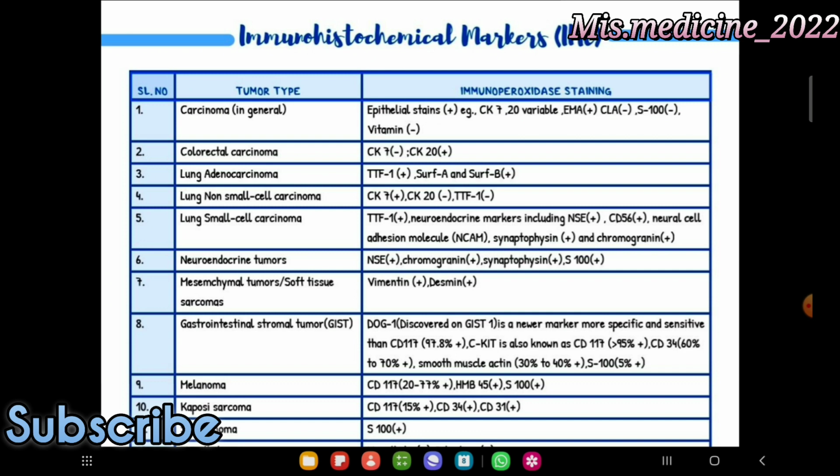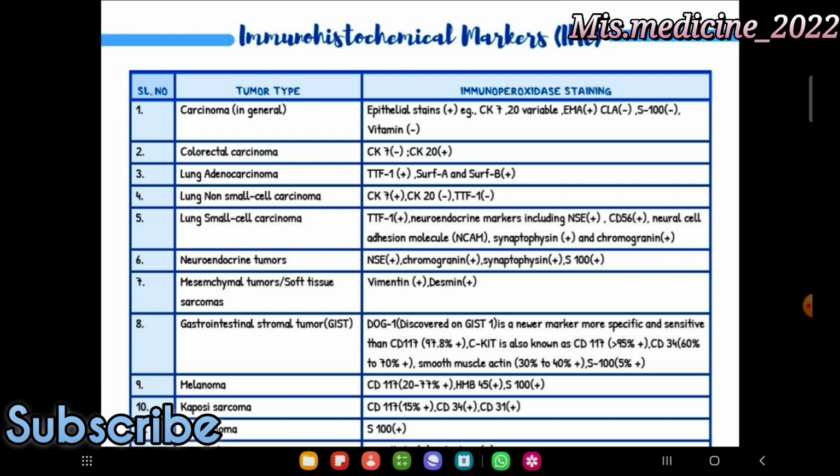Tumor type and the immunoperoxidase staining. Carcinoma in general, epithelial stain, for example CK7, CK20 variable, EMA, CEA, S100 and vimentin. Colorectal carcinoma, CK7 negative and CK20 positive. Lung adenocarcinoma TTF1 positive, surfactant A and surfactant B positive. Lung non-small cell carcinoma CK7, CK20 and TTF1 negative. Lung small cell carcinoma TTF1 positive.